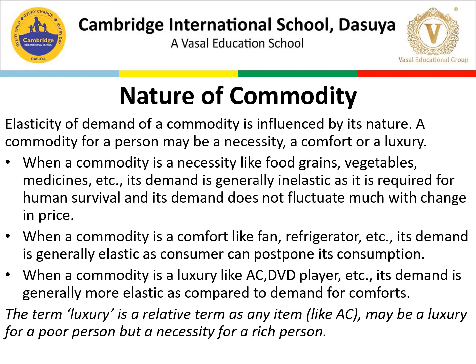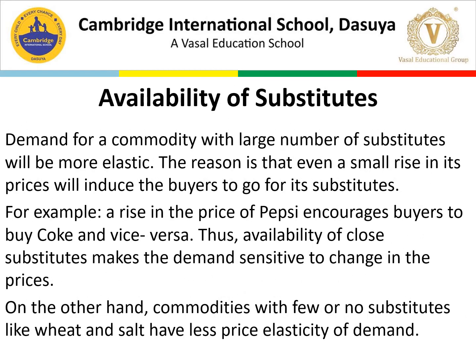So let's move on to the second topic. The next factor which affects the elasticity of demand is availability of substitutes. What we have done is that substitutes are the two goods which are used in place of each other. Like Coke and Pepsi, like tea and coffee, so these things are close substitutes for each other.